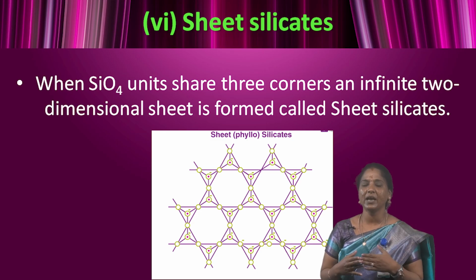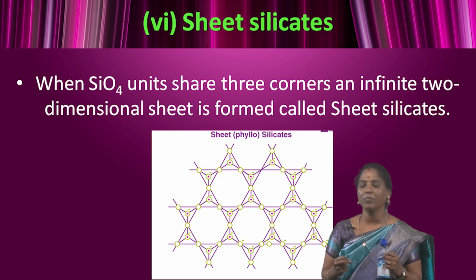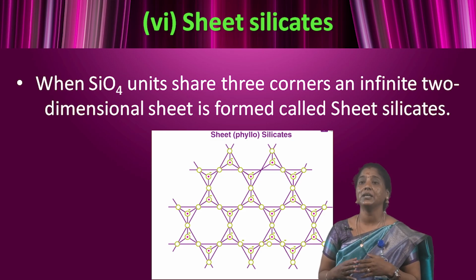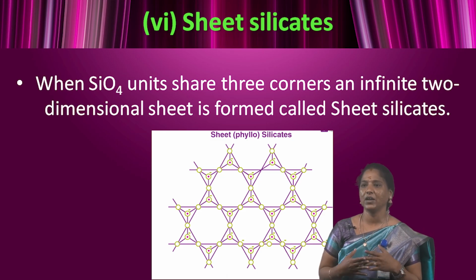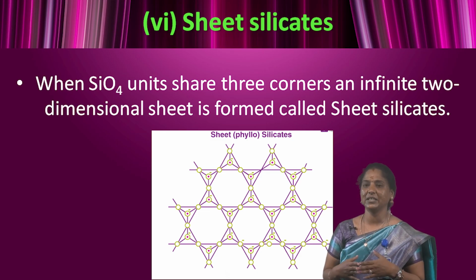The empirical formula is Si2O5 2n minus. There are strong bonds within the SiO sheet, but much weaker forces hold each sheet to the next one. These minerals tend to cleave into thin sheets.